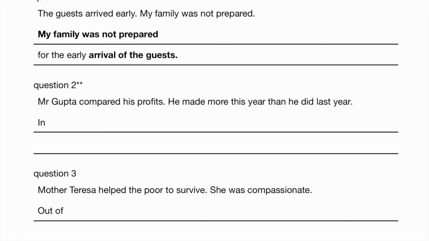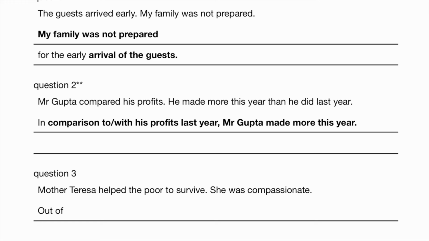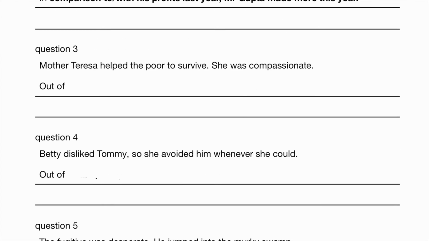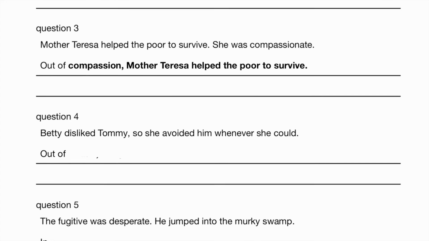Mr. Gupta compared his profits. He made more this year than he did last year. So in comparison to his profits last year, Mr. Gupta made more this year. Tough one. What is the noun form of compassionate? So out of compassion, Mother Teresa helped the poor to survive.